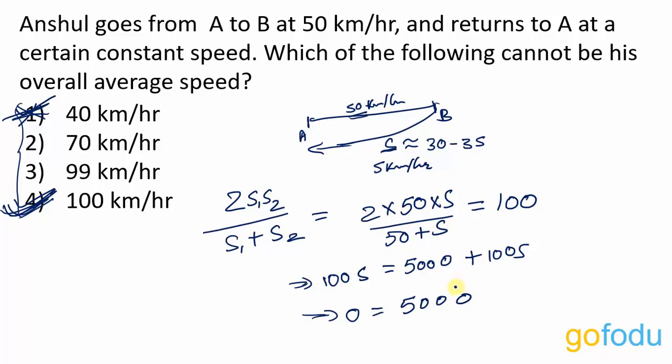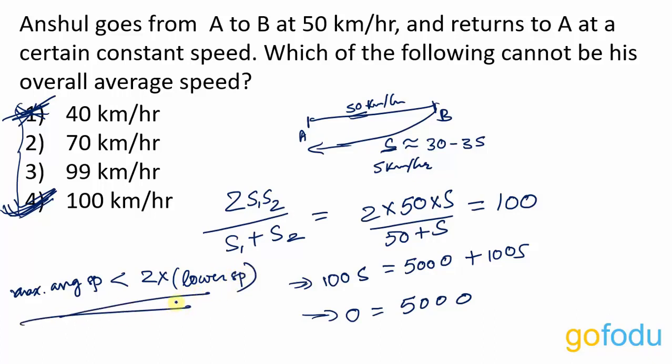So an important point to keep in mind is that the maximum average speed will always be less than twice the lower speed in any direction. Twice the lower speed in any direction. It could be the going speed or the returning speed, whichever is less. Twice the lower speed in any direction.